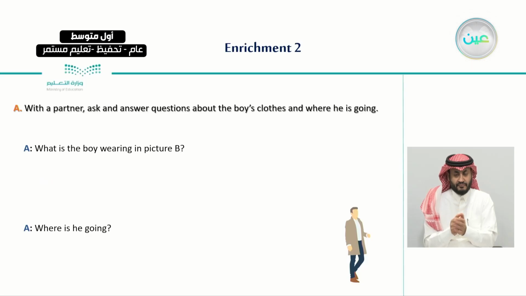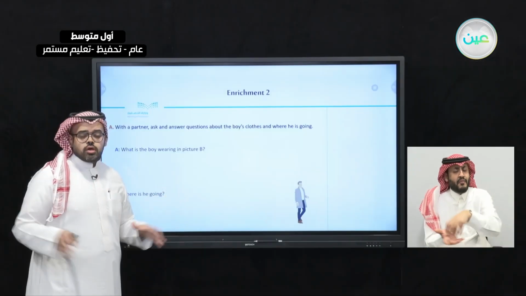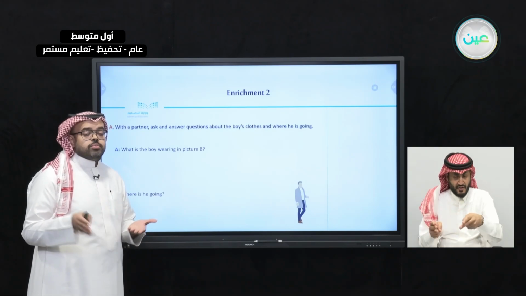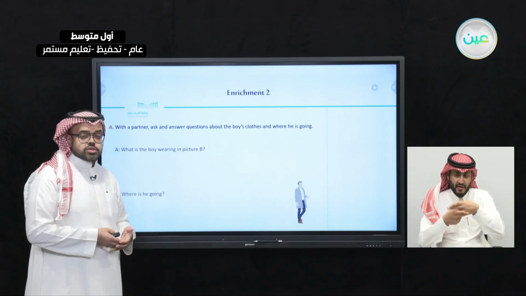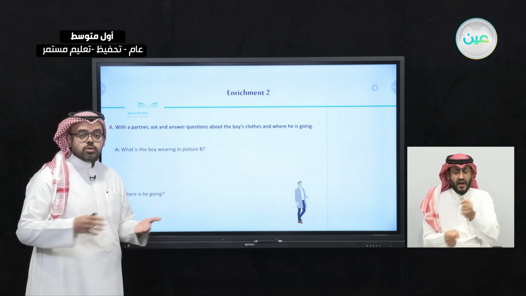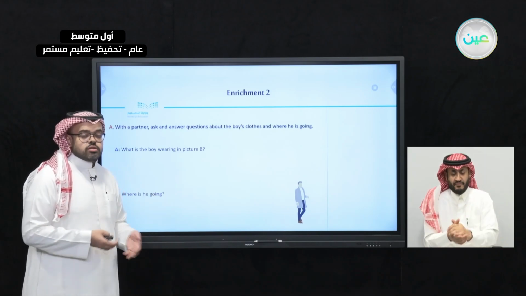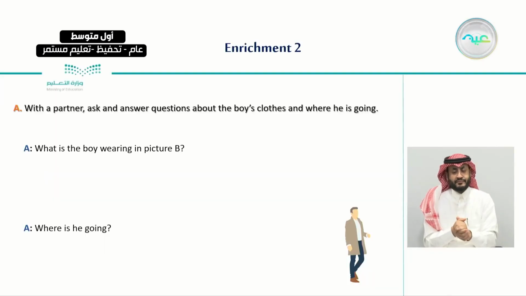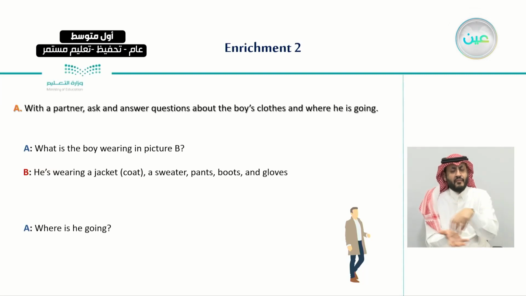After this, with a partner, I asked you to make questions and answer them about the boys' clothes and where they are going. If you remember, we had different boys wearing different types of clothes. So we made questions about each one of them, and we suggested where each one of them is going. So questions like, what is the boy wearing in picture B?